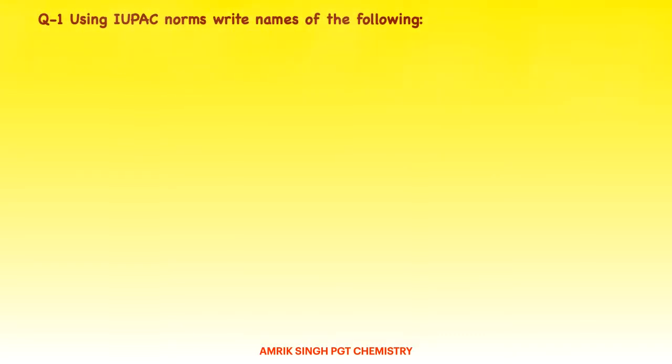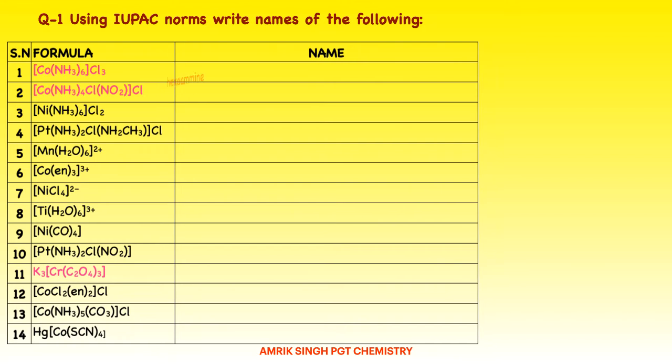Now, using IUPAC names, write the IUPAC names of the following. I have this table. First of all, I am writing this first one. In the square bracket is the coordination sphere. First the name of the ligand is written, hexaammine, and then the metal comes, that is cobalt, and then the counter ion. Then the oxidation state of cobalt, you know by the knowledge of the charge how to calculate the oxidation state, that's 3.